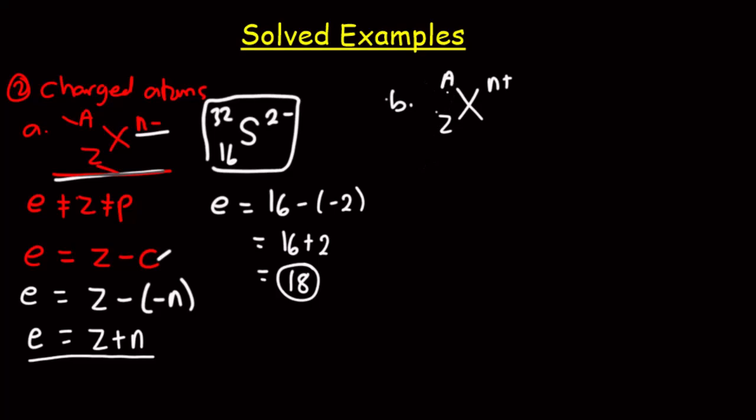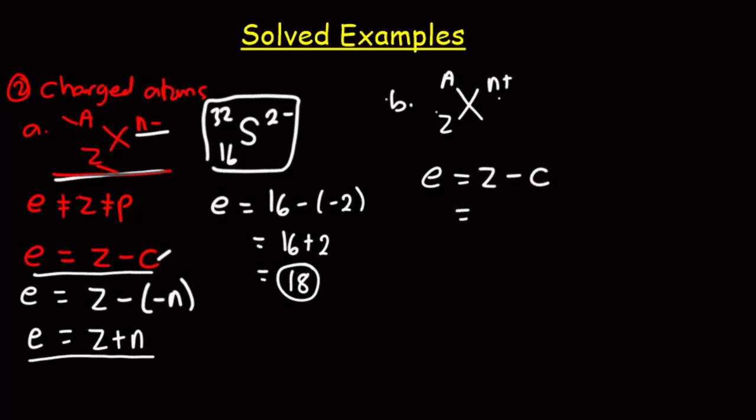The electron number, the proton number, atomic number, nucleon number, all the items are going to be the same. They are not going to change. What will change here is the electron number, and in this case the electron number is obtained by using the general formula, which is the atomic number minus the charge.